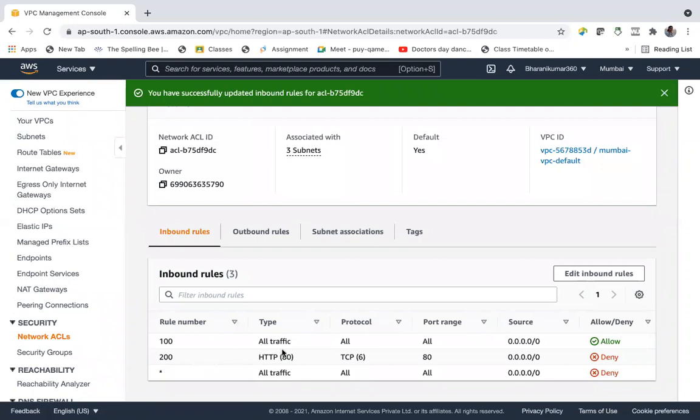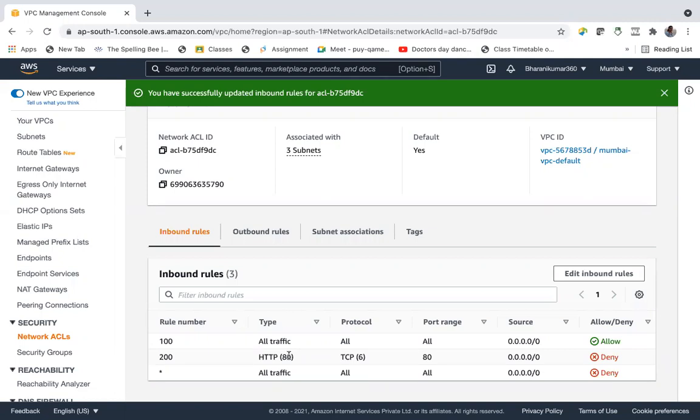Suppose I deny HTTP traffic, then whatever I do, even though my EC2 instance has a public IP and has an HTTP rule in the security group inbound rules, it cannot get HTTP traffic in. At subnet level, we are denying HTTP traffic, and it applies to all the instances within the subnet.